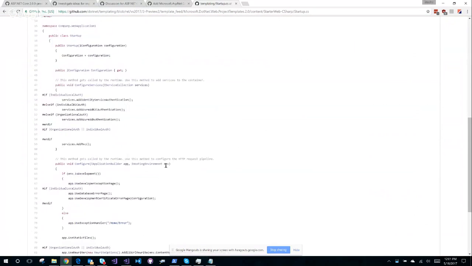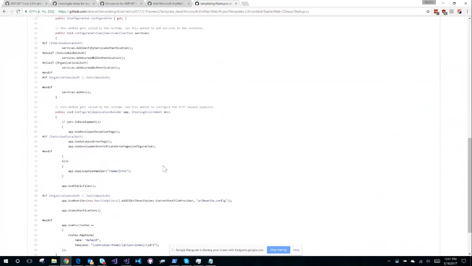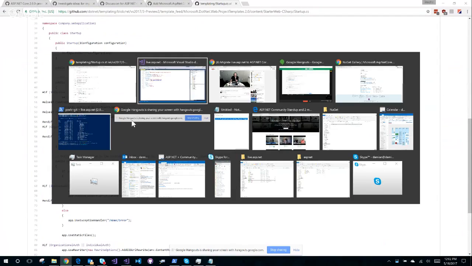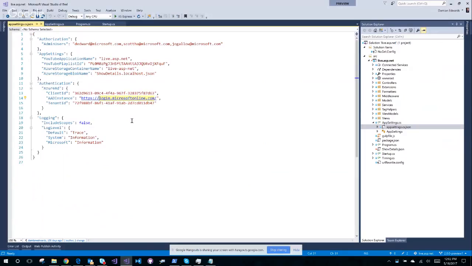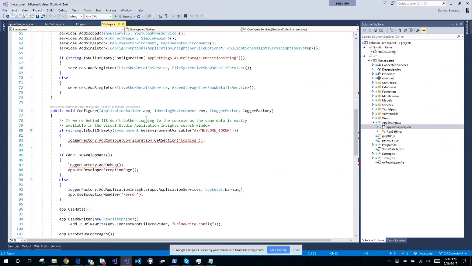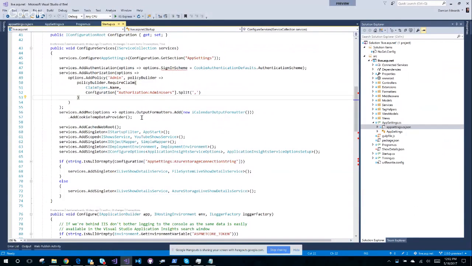Yes, look at all this conditional stuff. All right, so if I'm doing org-auth, which is this one here, we've got a rewriter. Here we go. This is what I want. So if I'm doing org-auth, I need to add Azure AD authentication. See, much easier than it used to be. Let's go and do that. And in theory, all this stuff can go away.